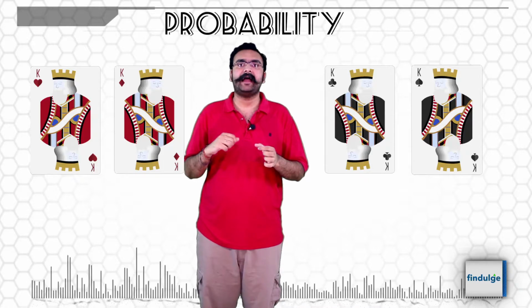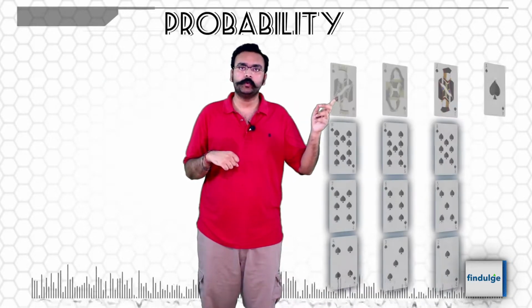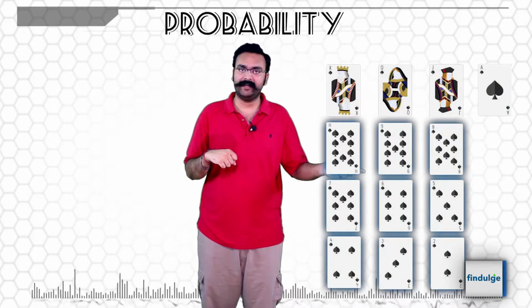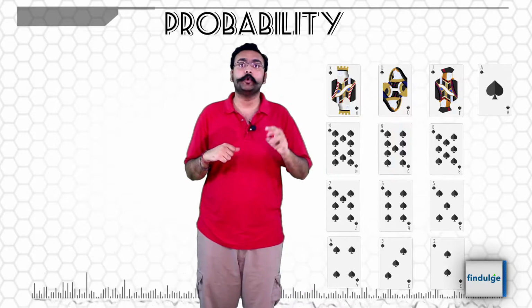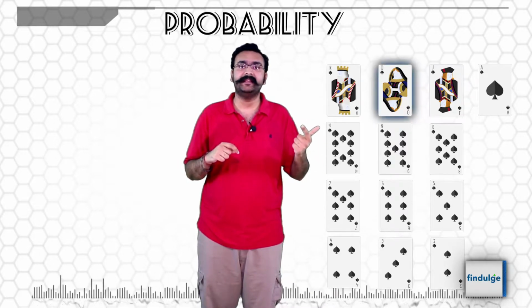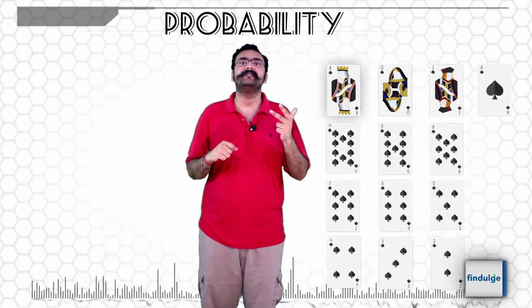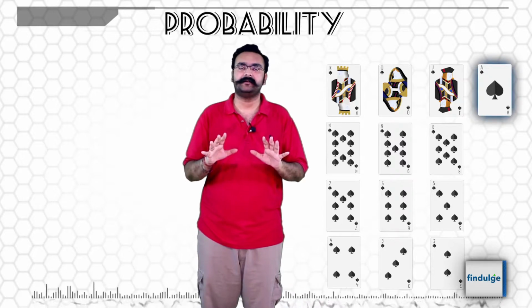Each suit has 13 cards, starting from 2, 3, all the way till 10, and then 3 cards known as face cards, Jack, Queen, King, and then finally Ace, which is not a face card.